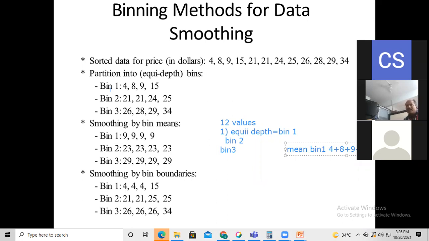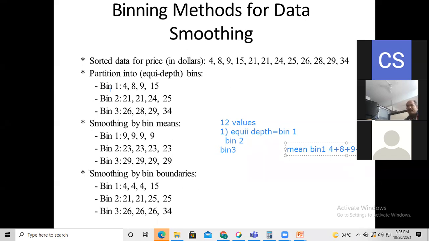This means smoothing by bin means. So what is bin 1 now? It is 9, 9, 9, 9. Why is it 9? It means each and every value in bin 1 we are going to replace by 9. So 4 is replaced by 9, 8 is replaced by 9, 9 is replaced by 9, 15 is replaced by 9. This is called smoothing by bin means. Okay, this is the second part.